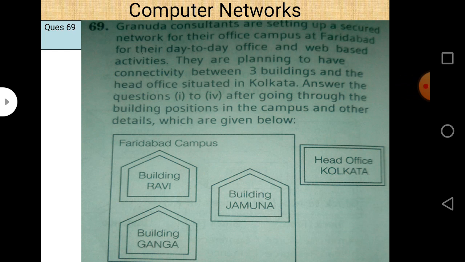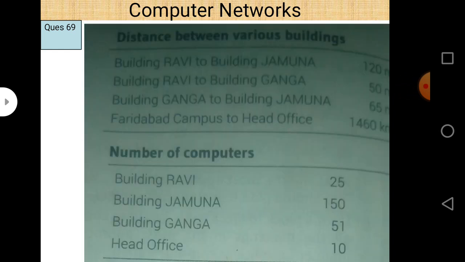Faridabad and Kolkata. So in Faridabad there are three buildings, Ravi, Ganga and Jamna, and the head office is situated in Kolkata. And the questions are regarding this. First of all, before we start the question, let us understand the terms and details of this question.